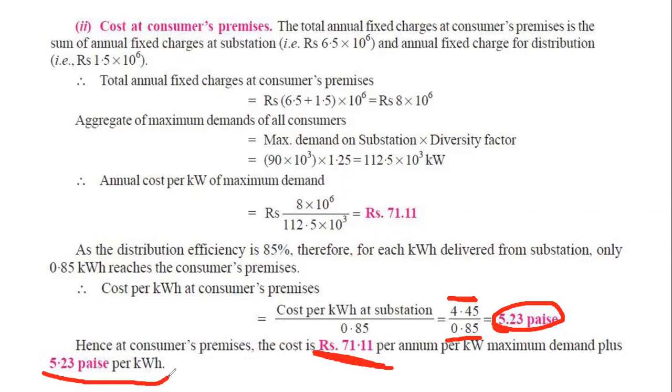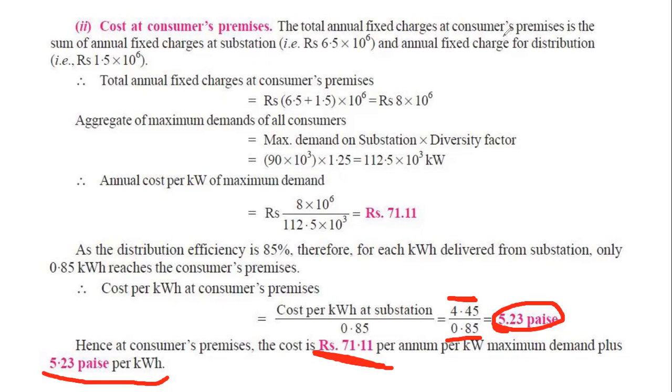After that, the company will add a small margin of profit. Then they will offer to the consumers: take our energy, this is our cost, and you have to give that cost. So at that time, suppose this 71 taka will become 80 taka, and 5.23 cent will become 6 cent. So that small difference is the company's profit. So that is the way of setting the two-part tariff system for a company.